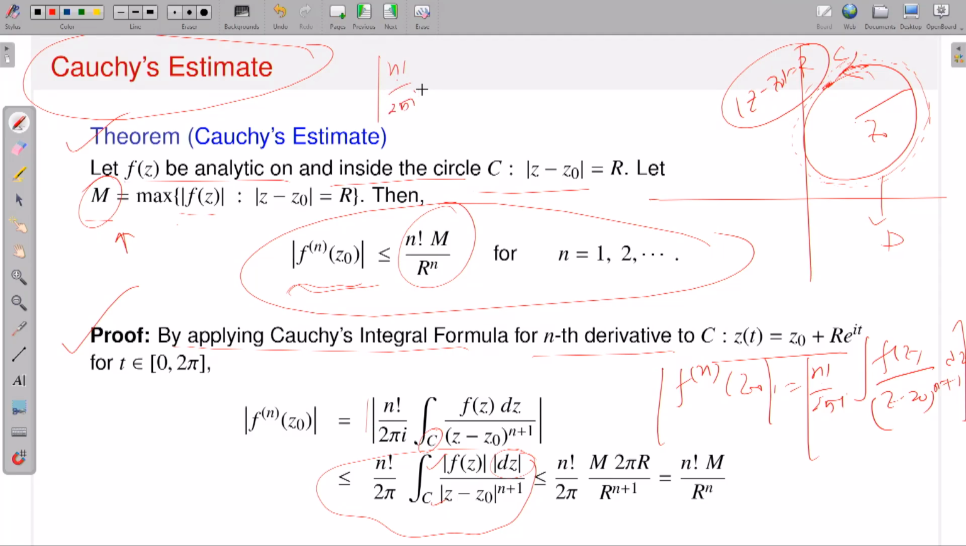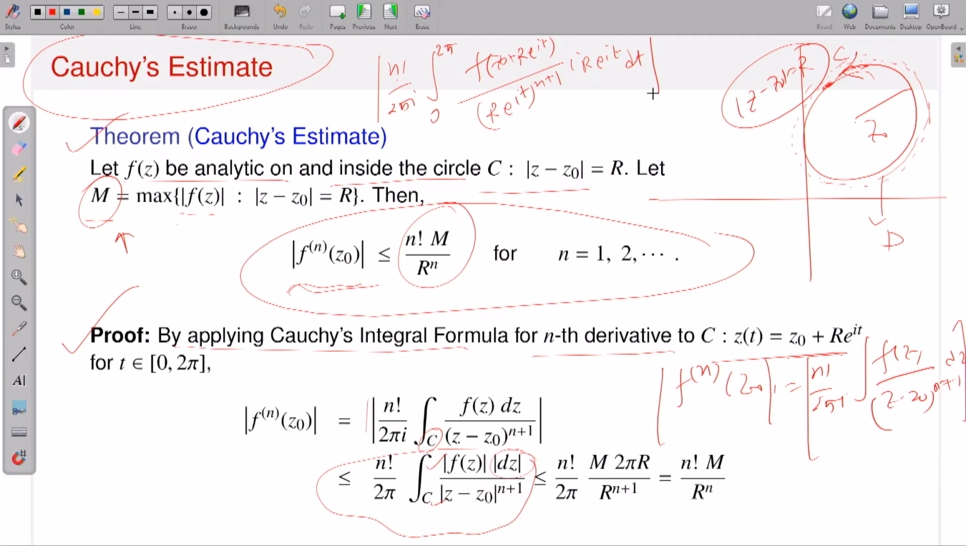As it is, you don't care about that. It's a constant. This should be 0 to 2 pi. This should be f of what is my z? z is equal to z0 plus r e to the it. So therefore, f of z0 plus r e to the it, divided by z minus z0, that means (r e to the it) to the power n plus 1, right? And then what is gamma prime of t, or z prime of t? That means this should be i times r times e to the it dt. That you absolutely have to check, right?